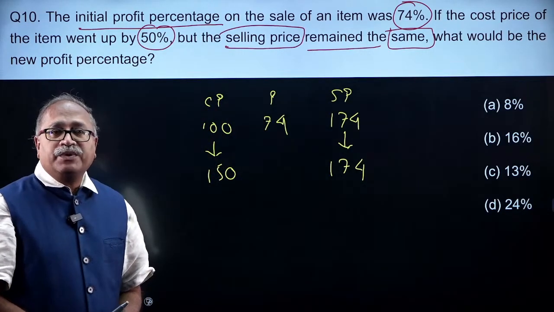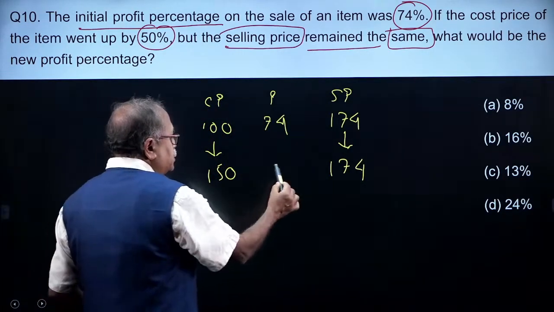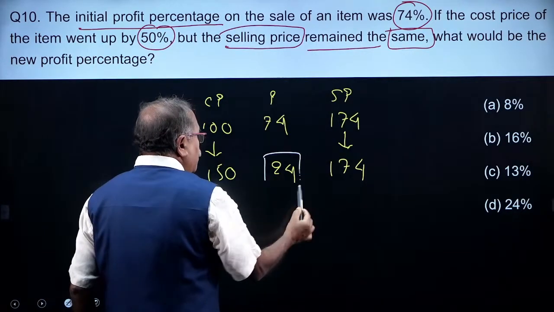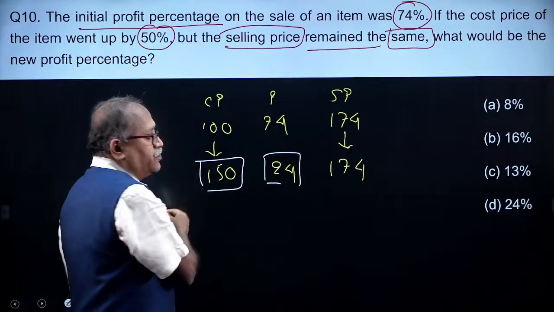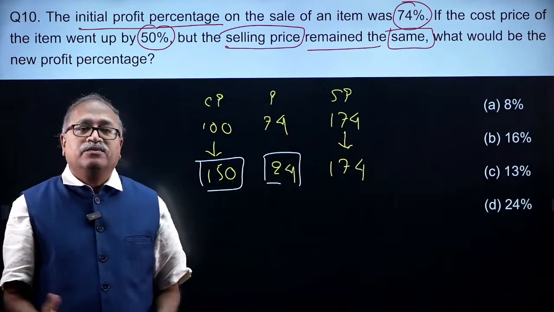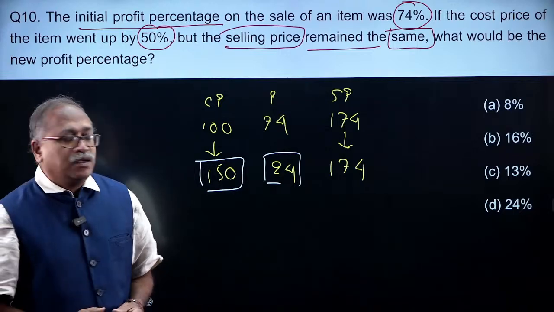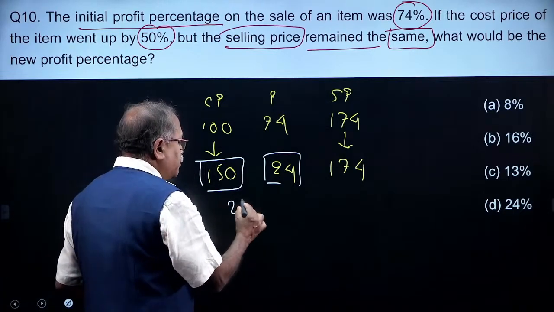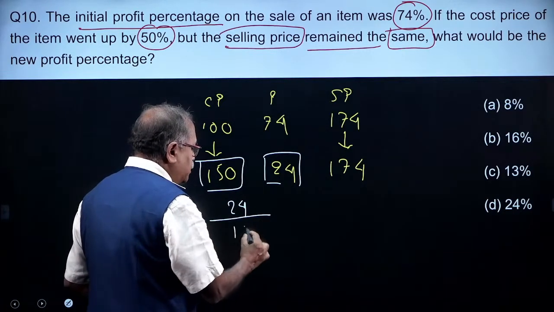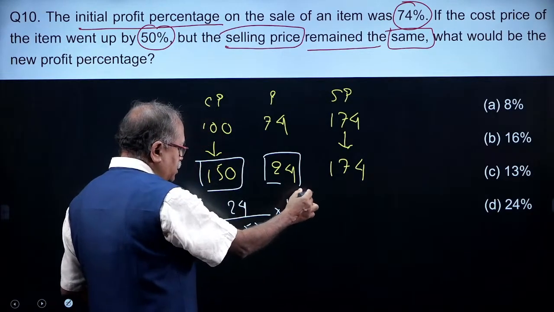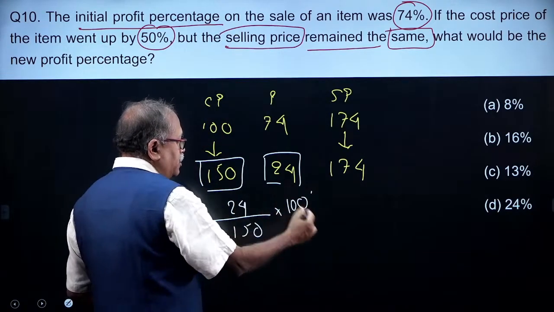So the difference will be the profit. What is the difference here? 24 is the profit, over the cost price 150, and you are asked for the new profit percentage. So that is profit by cost price into 100. I notice that this is 2, this is 3, 8, 8 to 16.